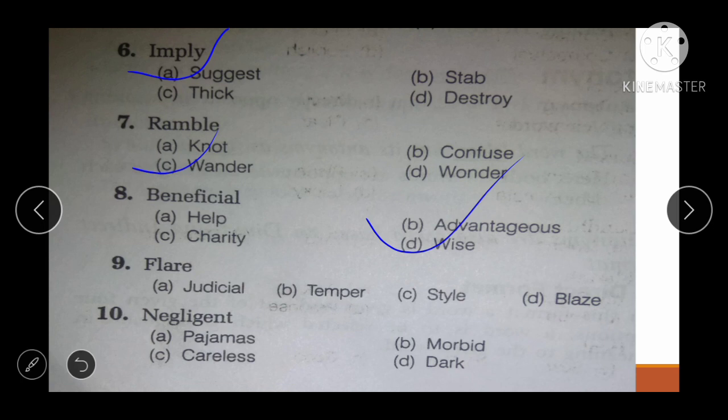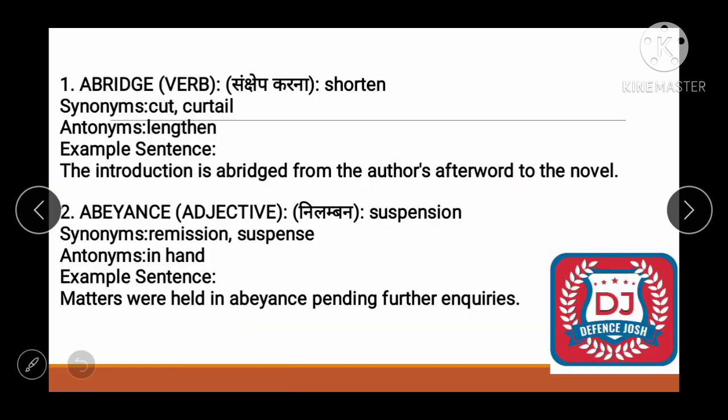Now moving toward the next word, it's negligent. What does negligent mean? Options are pajamas, morbid, careless and dark. So the correct answer is careless. It's a simple one. So now we have 10 new words for you.